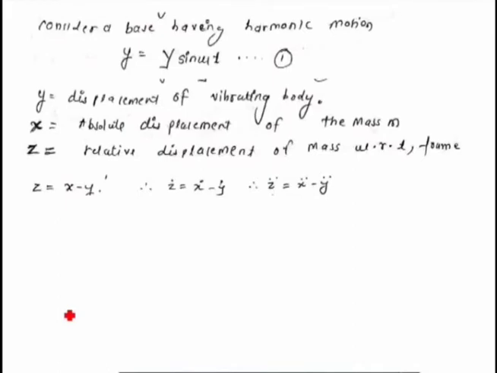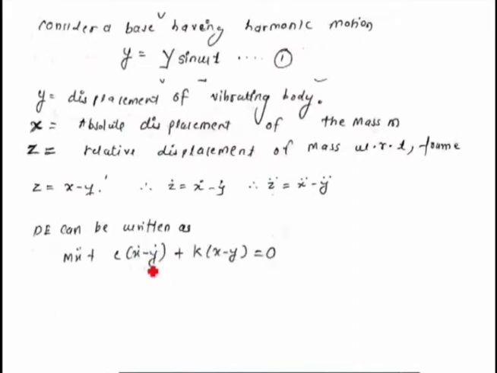Okay, so now what is the equation of motion? The equation of motion will become m x double dot plus c into (x dot minus y dot), right, plus k into (x minus y) is equal to 0. The same equation of motion that we considered in the analysis of forced vibration due to the support excitation. Okay, so this differential equation is the same as it is.